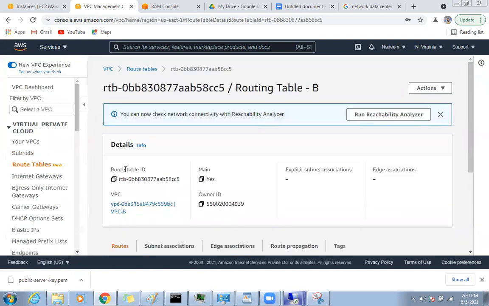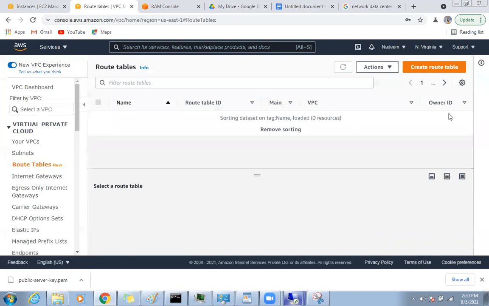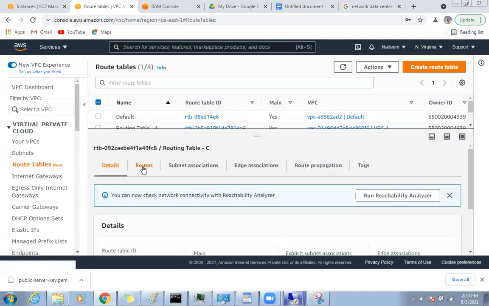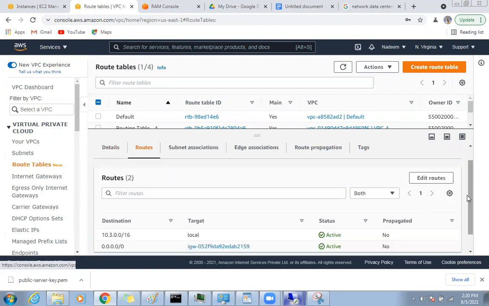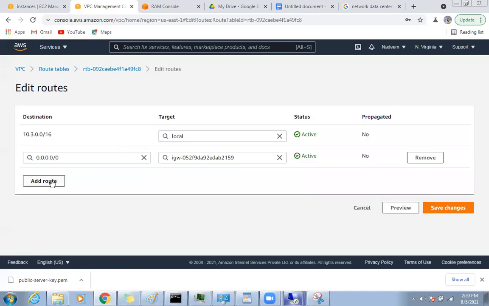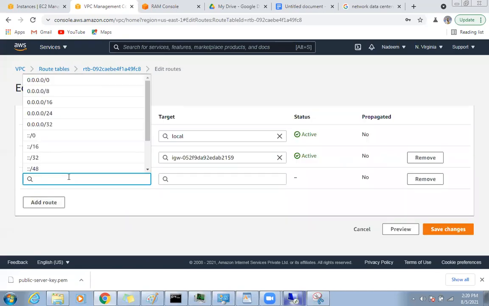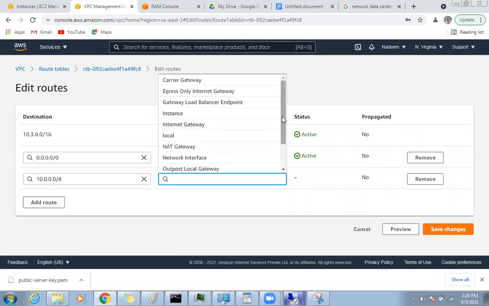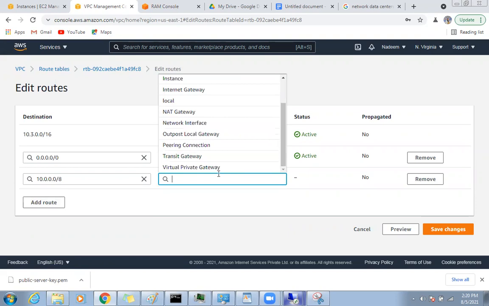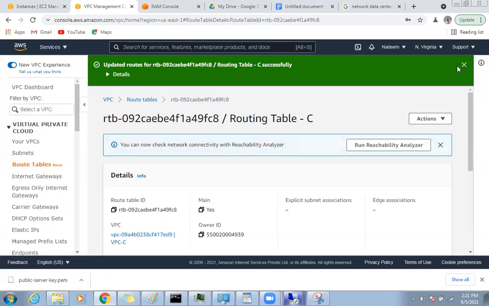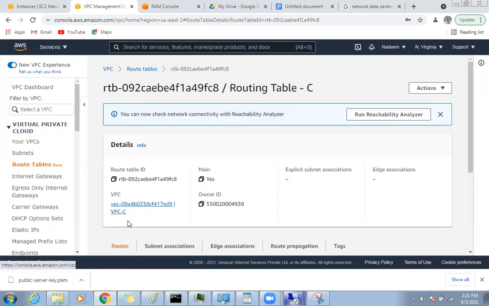And for the third one, you go to routing table, routes, edit route, and add the route. If you want to go to 10.0 all AWS network, please use transit gateway. Save changes. Done. So we added all the routes.